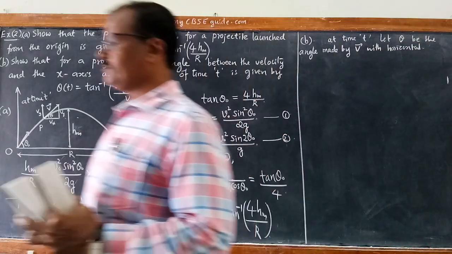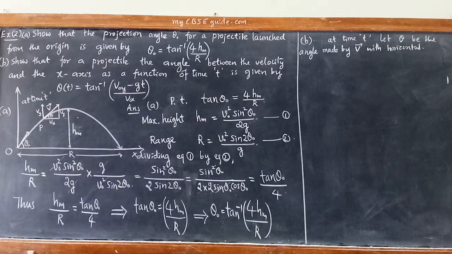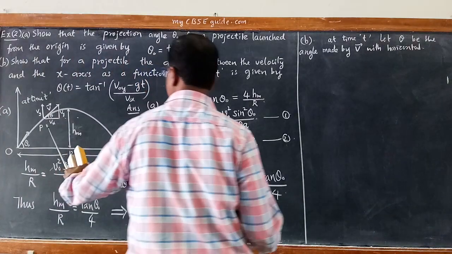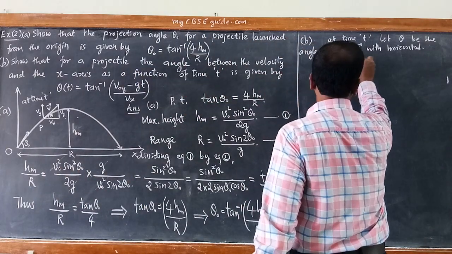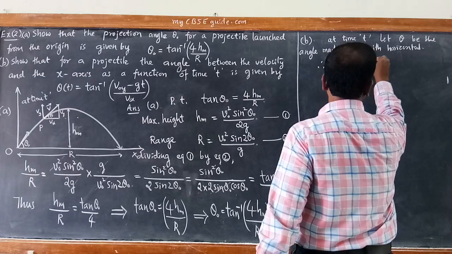So now we can write what is that angle theta in terms of tan theta. So from this diagram you can see, therefore tan theta becomes equal to Vy by Vx,